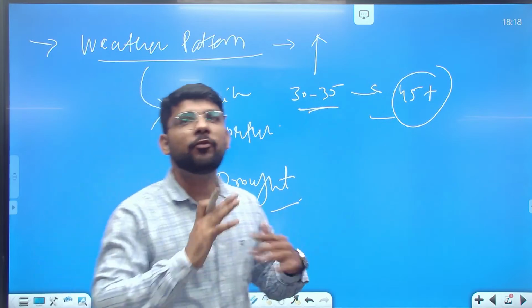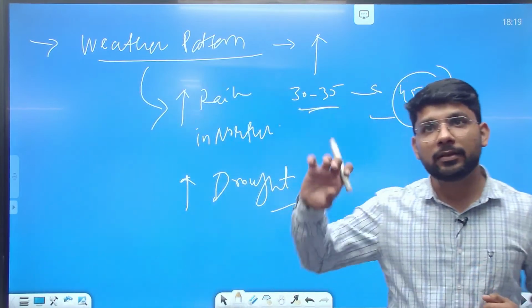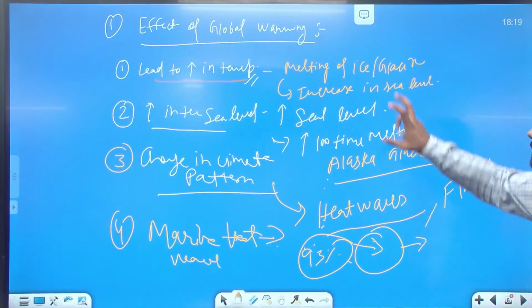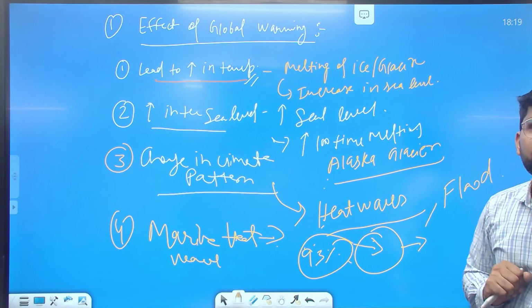Okay, so this was the first part of the answer. We discussed the effect of global warming here.